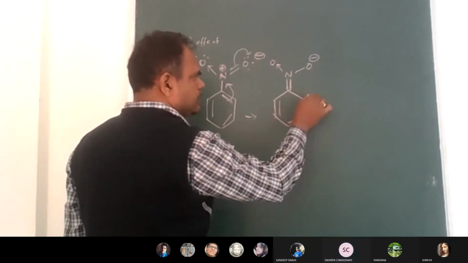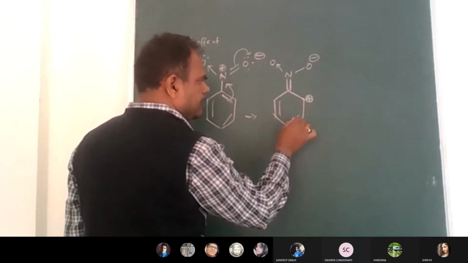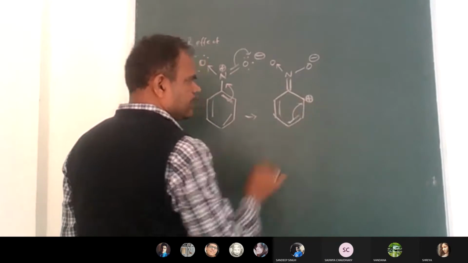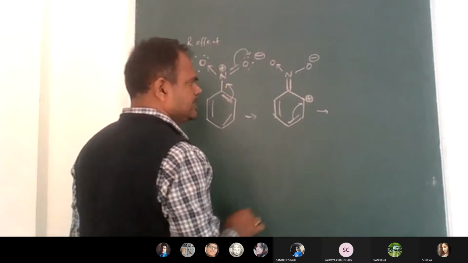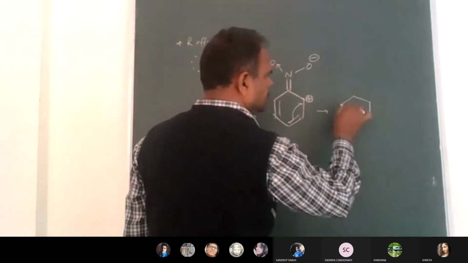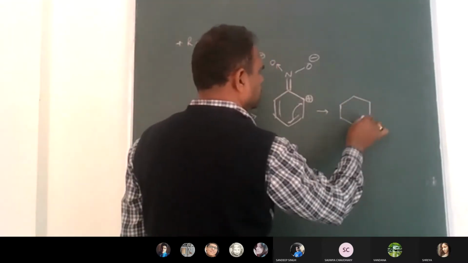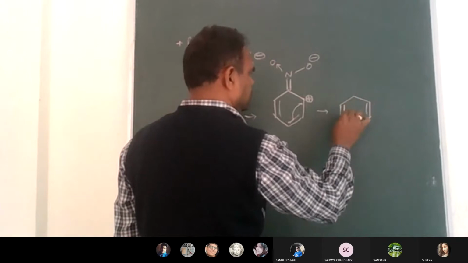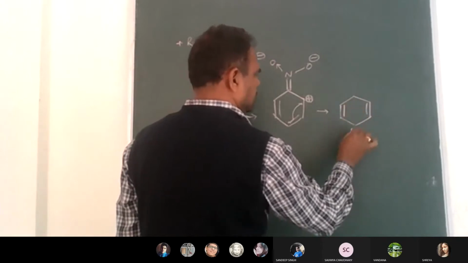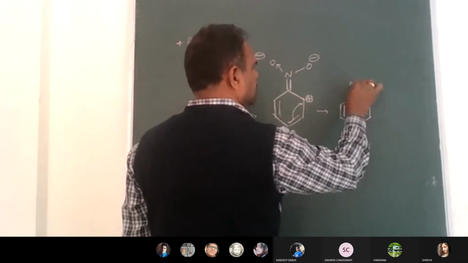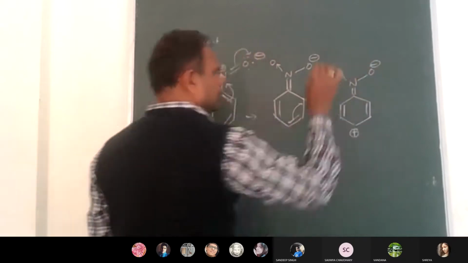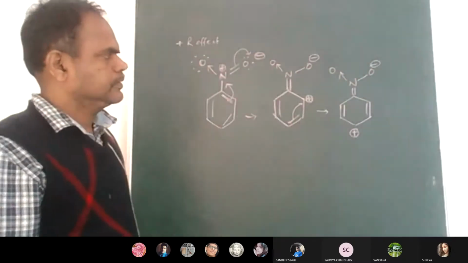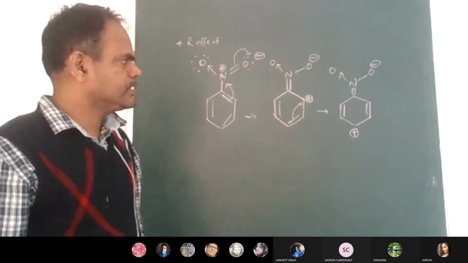But how long will this positive charge be here? Now this pi bond will come here to compensate for the positive charge. Then guess where the positive charge is formed again.